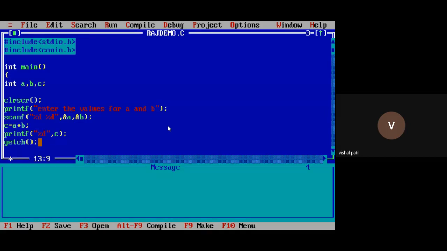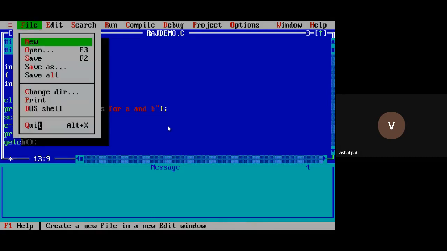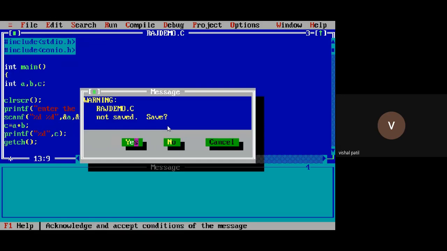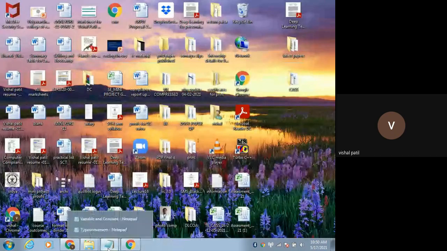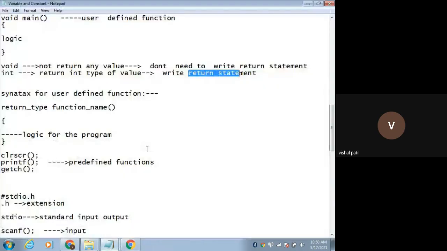That's why getch is needed. Clear. Okay.